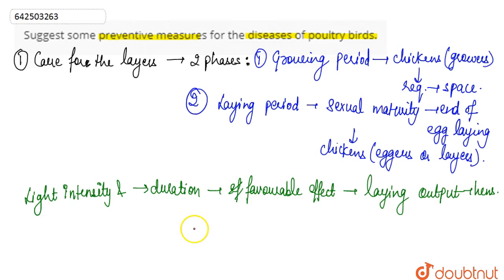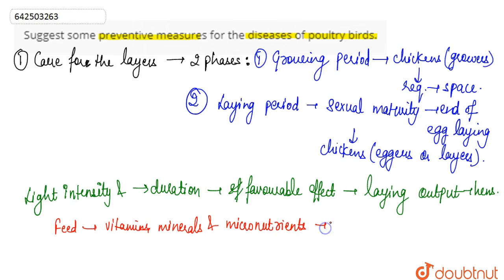Further, feed with vitamins, minerals, and micronutrients also influences the laying, as does sufficient fat.